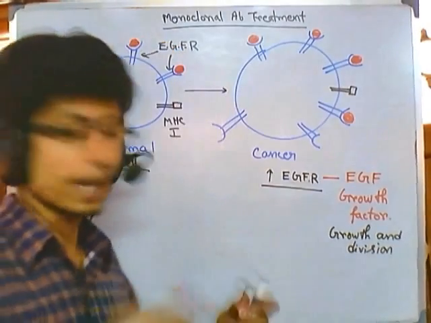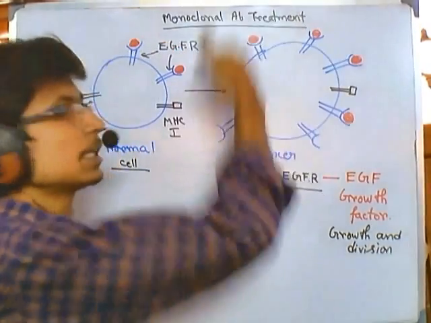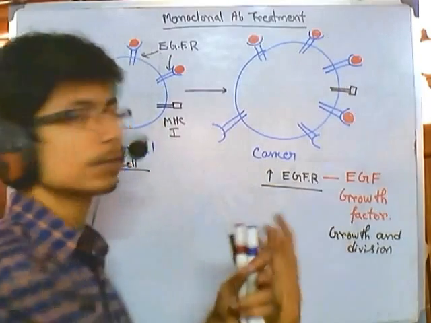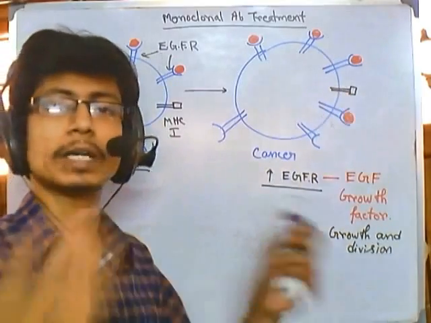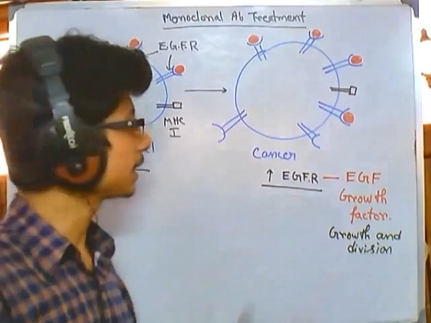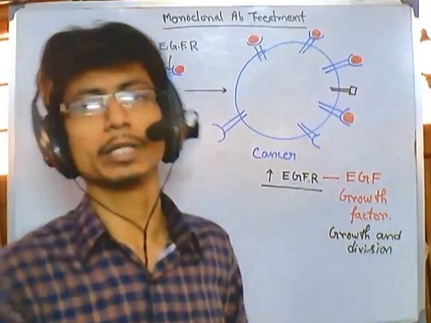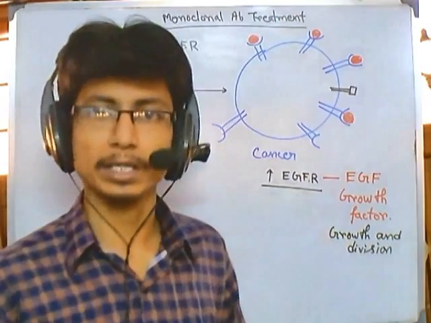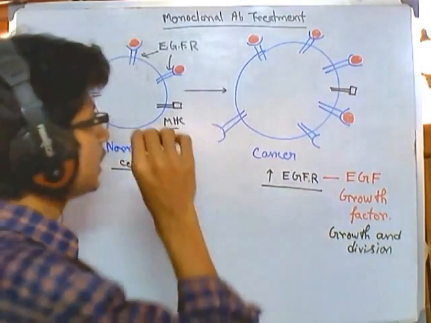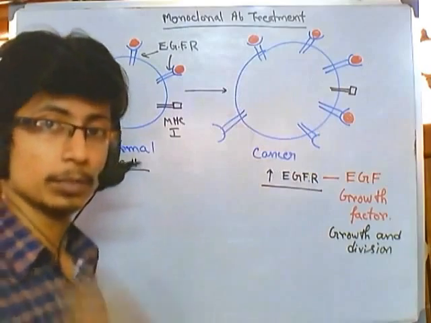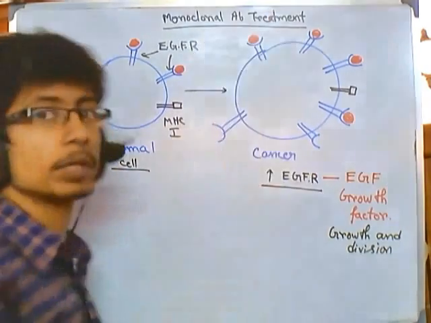But what happens in cancer cells, they increase the expression of epidermal growth factor receptor, so there is more epidermal growth factor that can come and signal the cell to grow and divide. As a result, the cell gets the property of rapidly dividing and growing. So that is a kind of property, right? This is the basic principle which we want to attack using monoclonal antibody treatment.